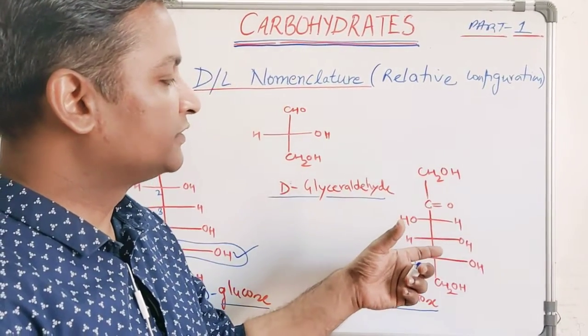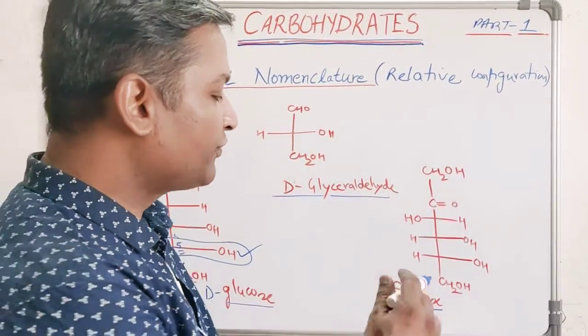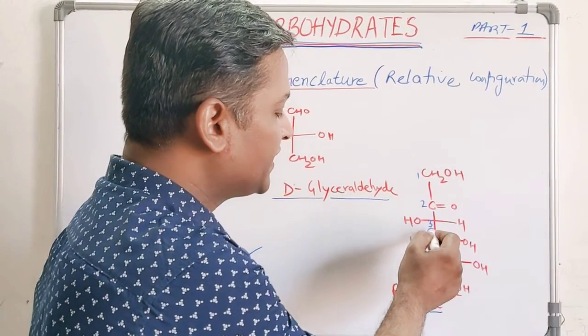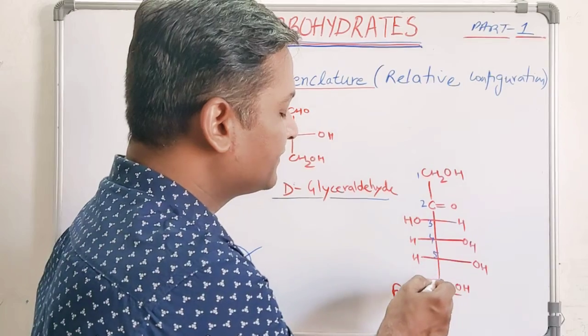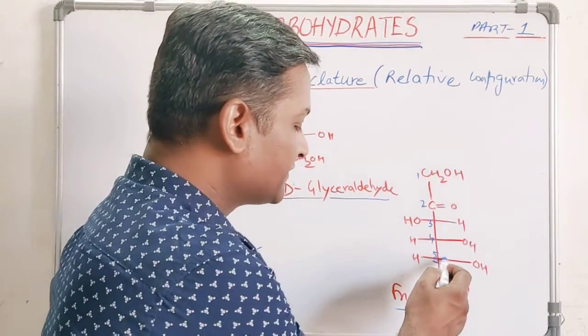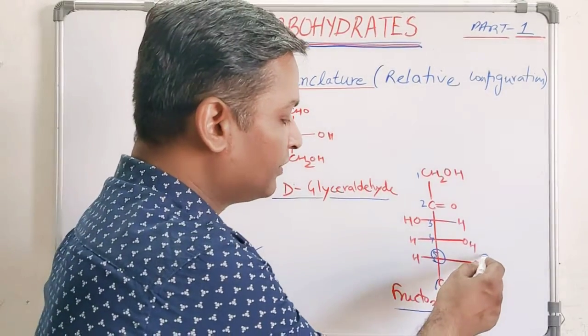Now consider the case of fructose. Again do the numbering 1, 2, 3, 4, 5, 6. What is the highest number chiral center? It is this one. What is the stereochemistry of OH here?